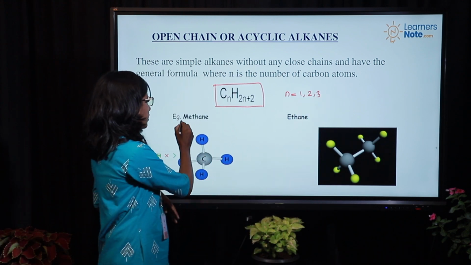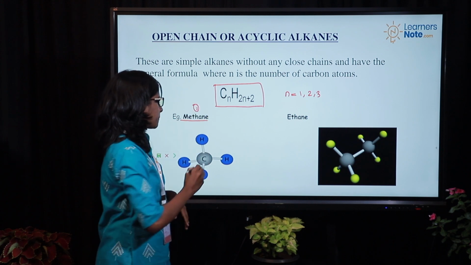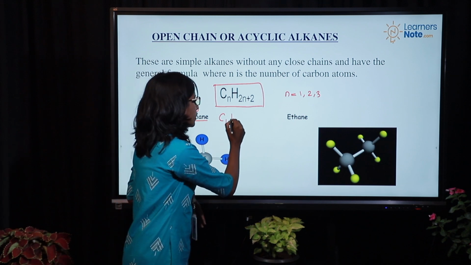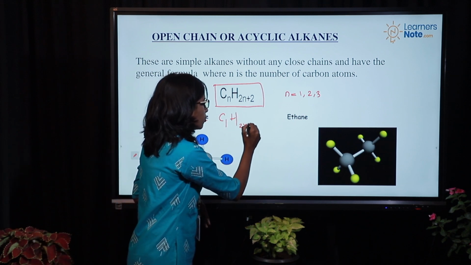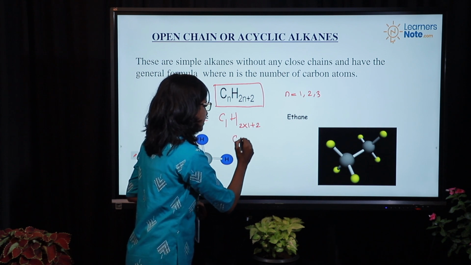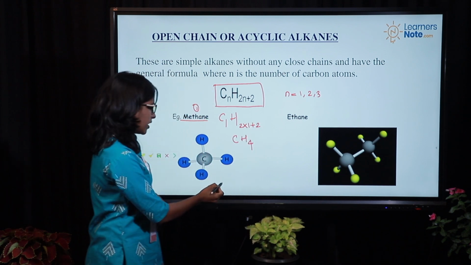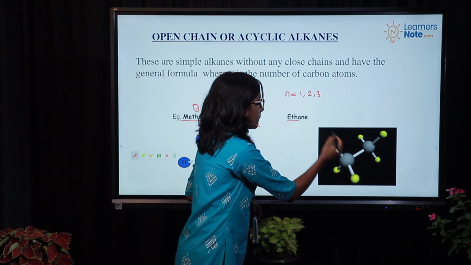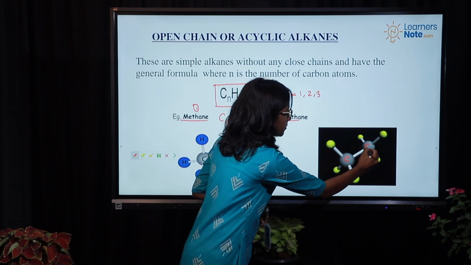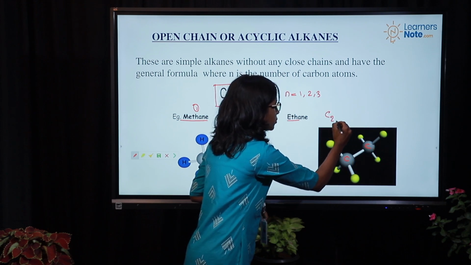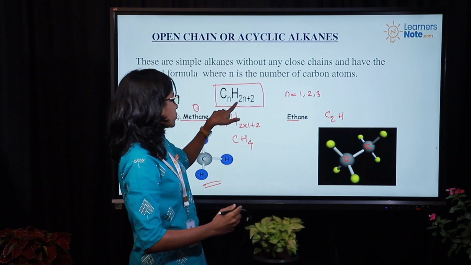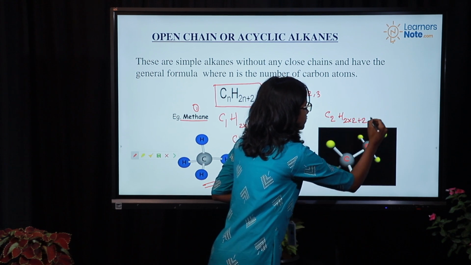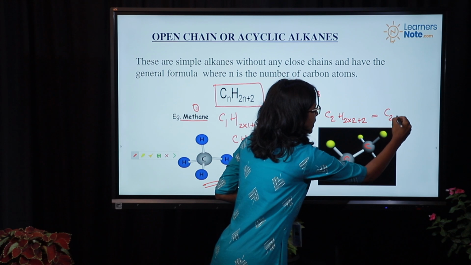Here the first example is methane. Methane contains C1, carbon 1. And what will be the value of H? 2 into 1 plus 2, that is CH4. That is the formula, and the structure is CH4. For ethane, here this is carbon and this is carbon, so the carbon number is 2, C2. We substitute the value 2 in this equation and we get 2 into 2 plus 2, that is C2H6.